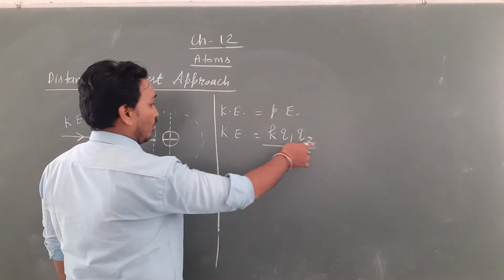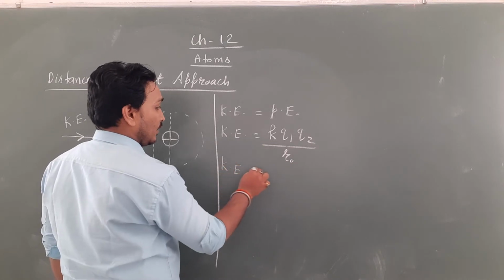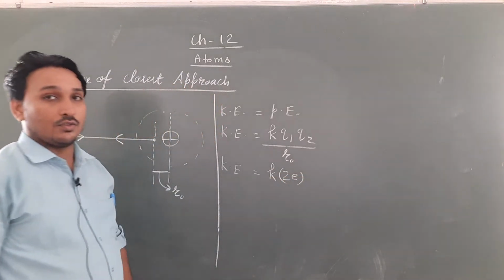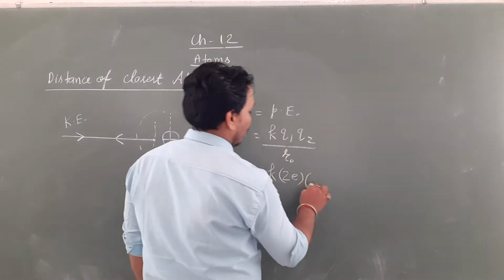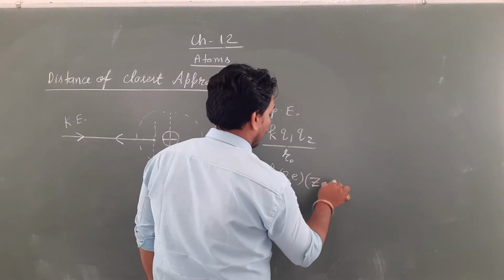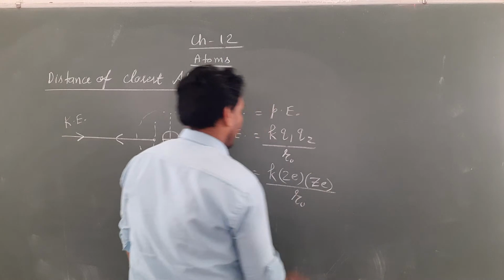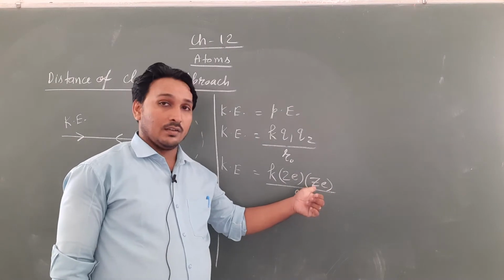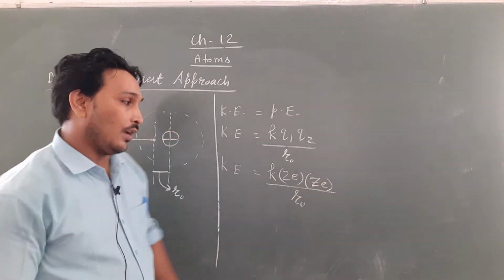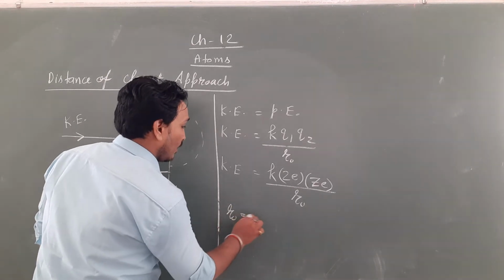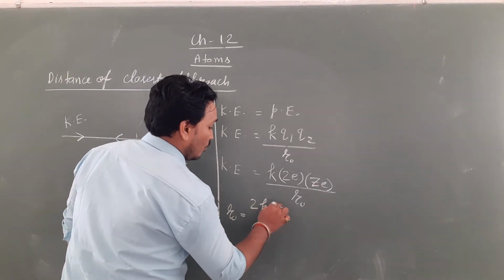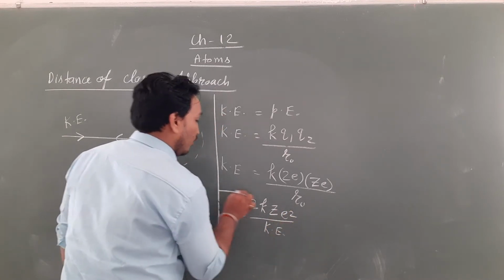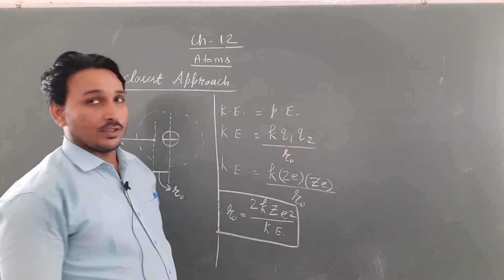Let us put the value of charges here. Kinetic energy equals K, Q1 is 2E, because on the alpha particle the charge is 2 into E, and on the gold nucleus, Z into E. What is Z? Z is the atomic number. Atomic number tells us the number of protons. One proton has E charge, and that's why the number of protons Z are there. So total positive charge is Z into E. From here the value of R naught is K 2 Z E square upon kinetic energy. So this is the formula for distance of closest approach.